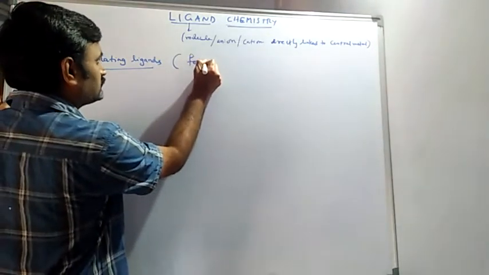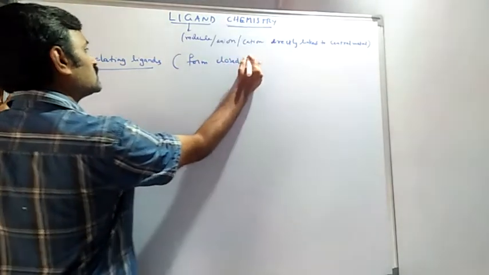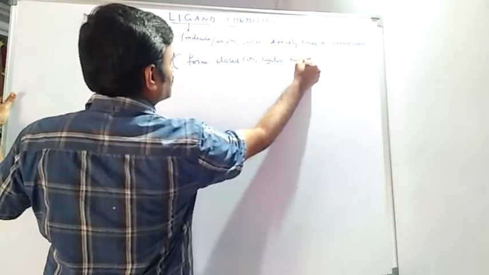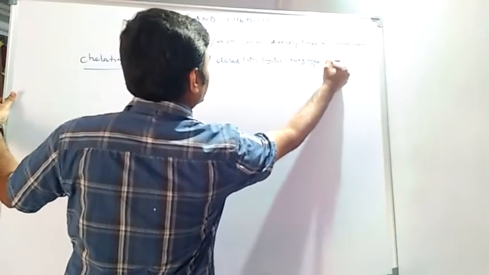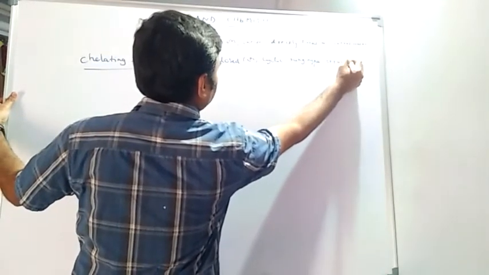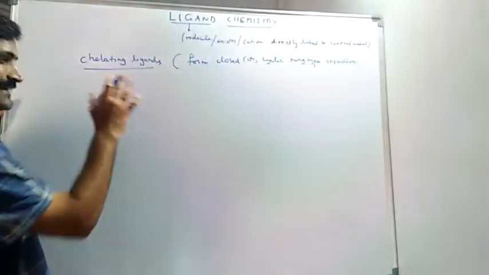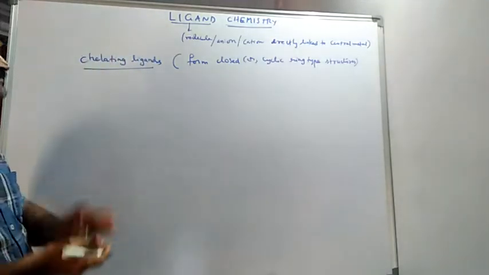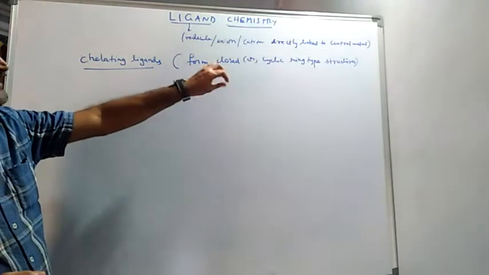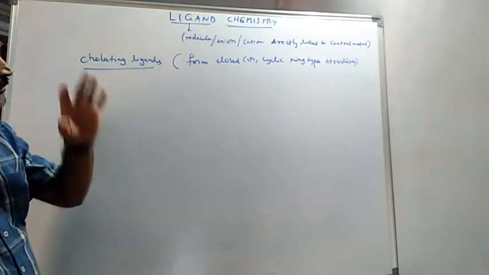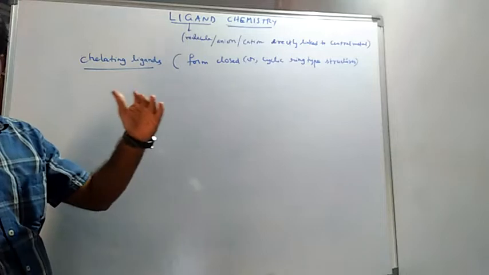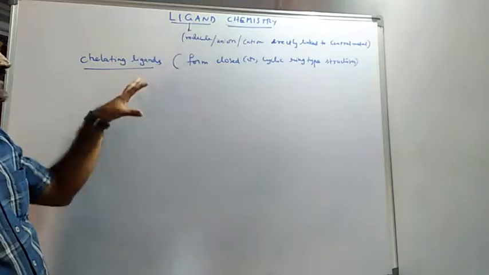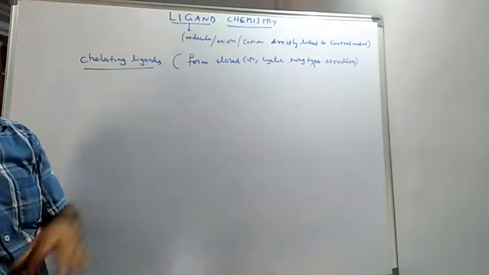They form closed or cyclic ring type structures. So either bidentate ligands or polydentate ligands in the complex compounds must create some cyclic ring type of structure to be called chelating ligands. Those complexes are called chelates and these ligands are called chelating ligands.